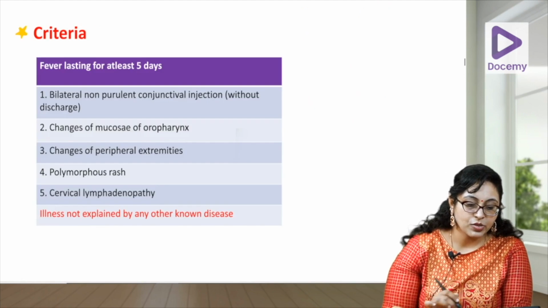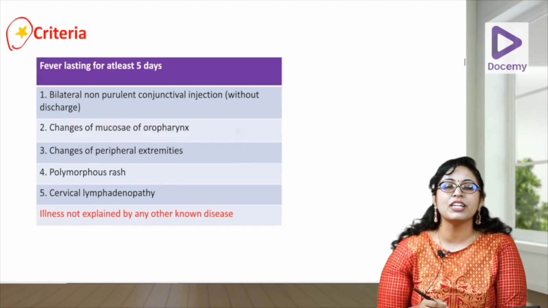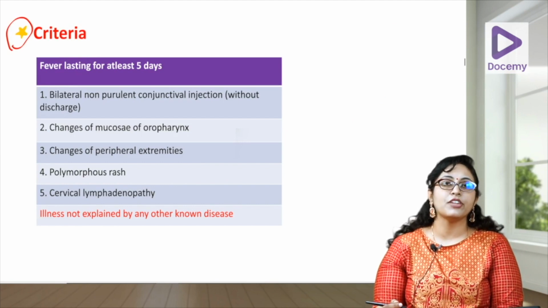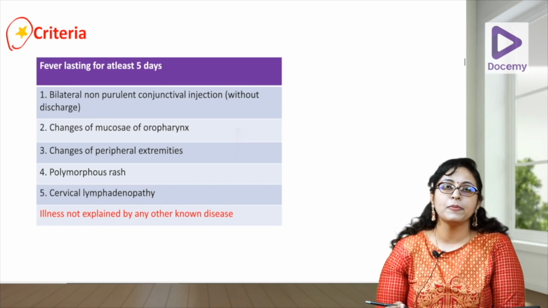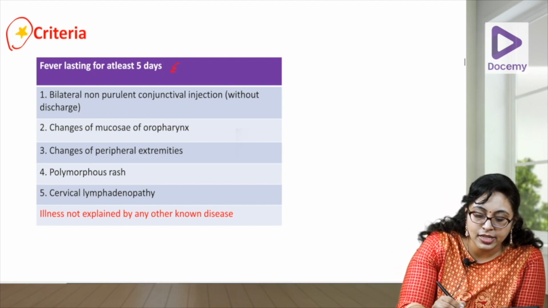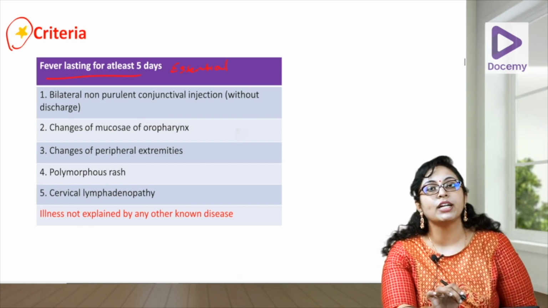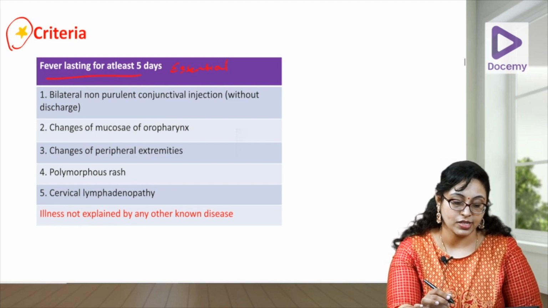Okay, now coming to the criteria. So, this is a star question, that is a frequently asked question. So, the clinical features in Kawasaki disease are a frequently asked short note question and sub question of an essay. So, what is the criteria? The essential criteria is presence of fever for at least 5 days. So, at least high grade fever should be present for at least 5 days to diagnose Kawasaki.